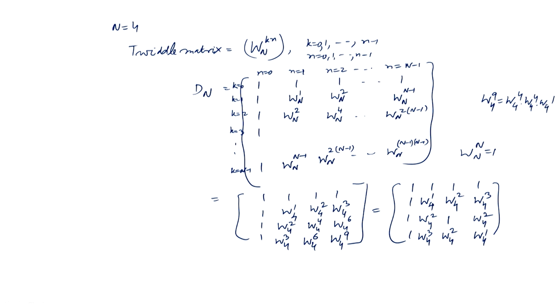Now, W_4^1 is how much? W_4^1 is e to the power minus 2 pi i by 4, raised to the power 1, because W_N is e to the power minus 2 pi i by N. Okay. So, this is e to the power minus pi i by 2. So, this is cos pi by 2 minus i sin pi by 2.